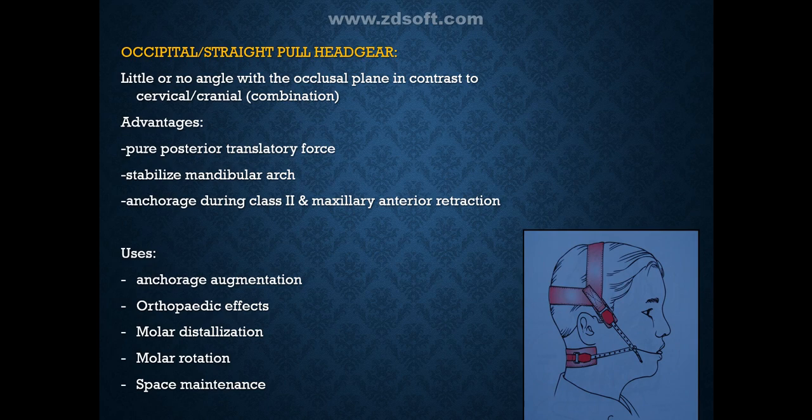The occipital or straight pull headgear is used for anchorage augmentation, orthopedic effect, molar distalization, molar rotation, and space maintenance, and it has the advantage of pure posterior translatory forces, stabilizes the mandibular arch, and gives anchorage during class 2 and maxillary anterior retraction.